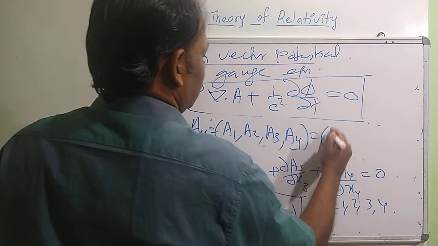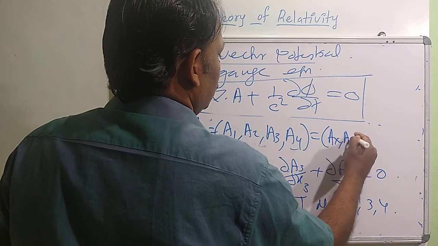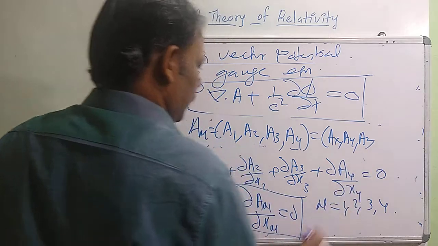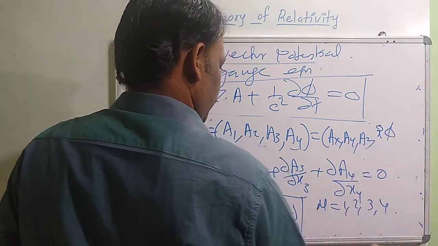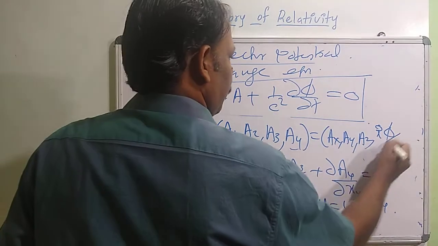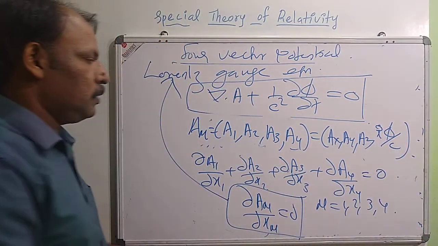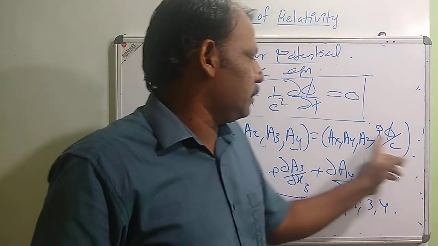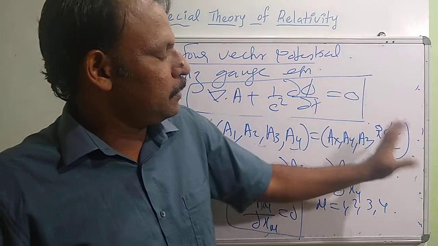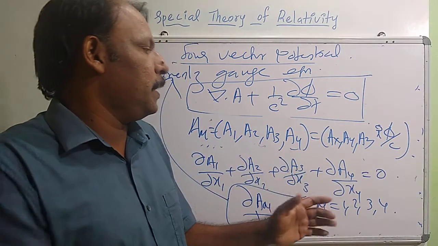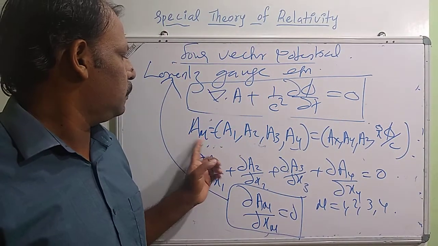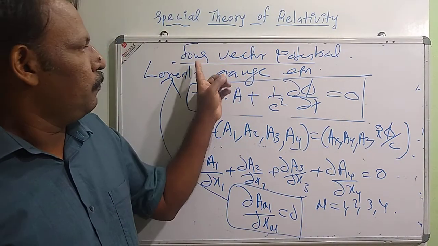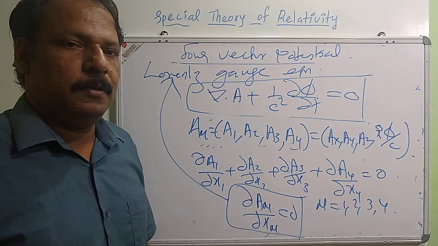This can be written as Ax, Ay, Az, and the fourth component can be written as iφ/c. So scalar potential and vector potential, instead of treating them as separate quantities, we combine them all together and represent them as the components of the 4-vector potential. Okay, thank you.